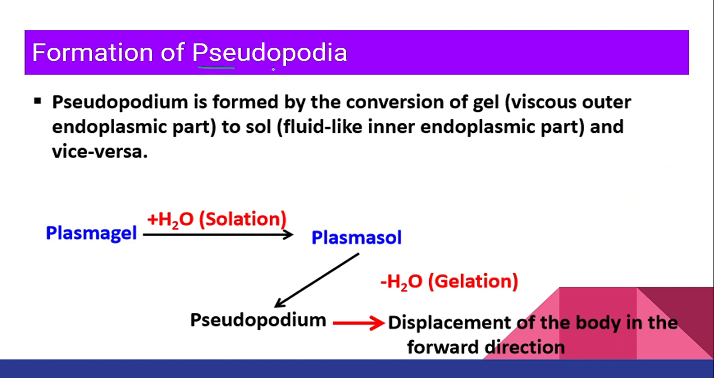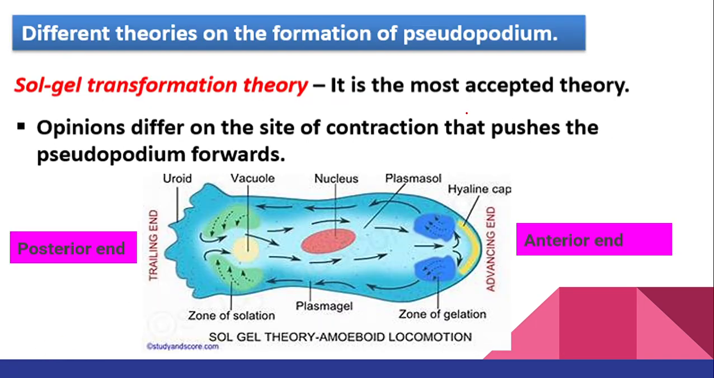Now, basically, we are going to study how the pseudopodia is formed. We are going to study about the formation of pseudopodia and how the movement occurs. But before moving ahead, you're supposed to understand a few concepts which are given in your textbook. In your textbook, they have given the equation that plasma gel is converted into plasma sol and plasma sol to plasma gel.